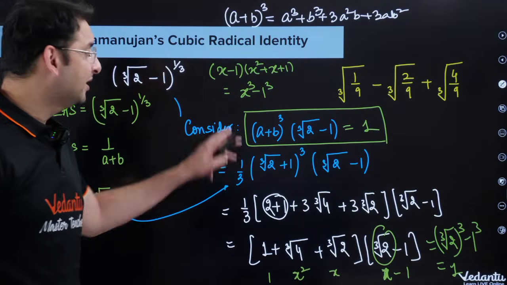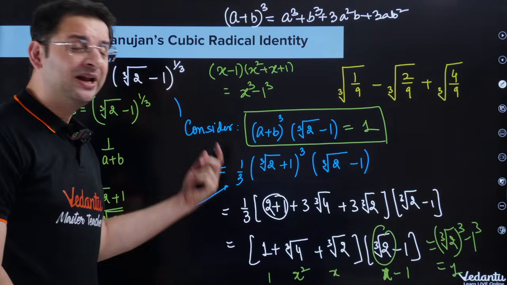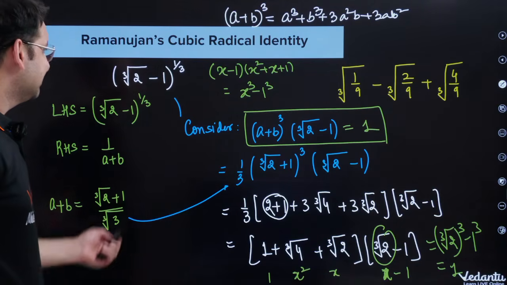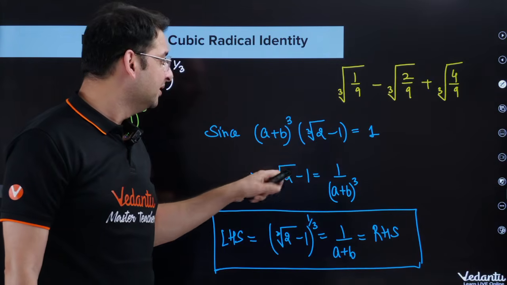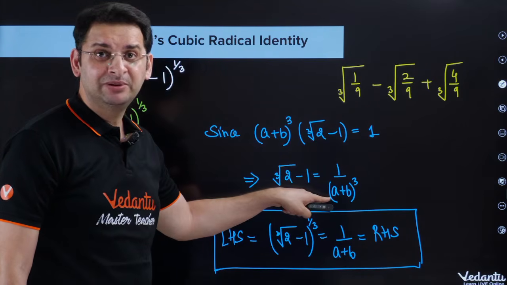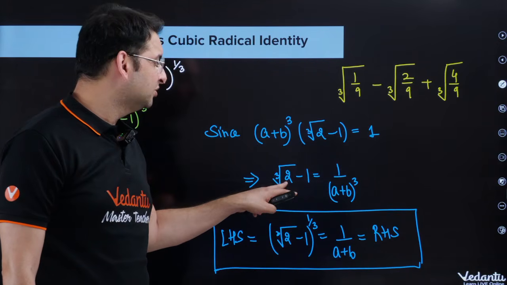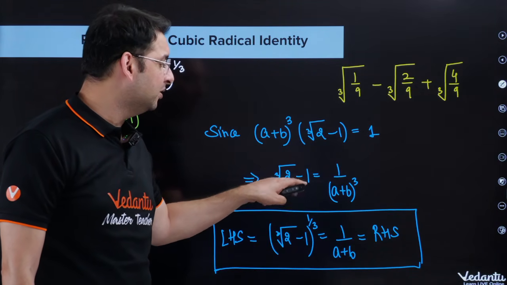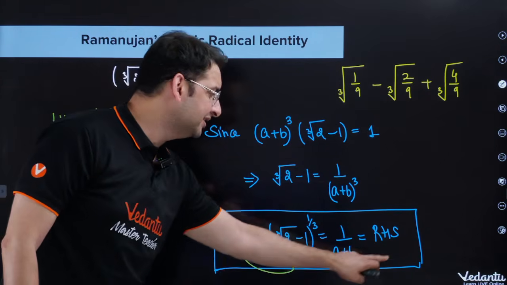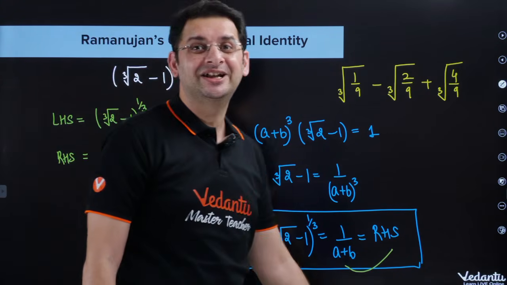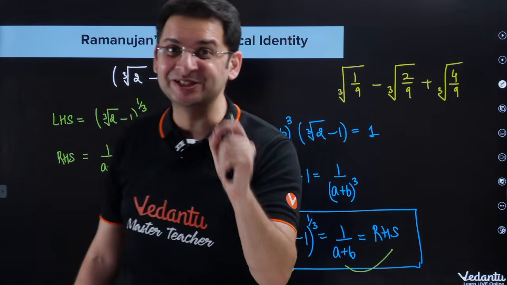So we've been able to prove that A plus B whole cube into cube root of 2 minus 1 is equal to 1. And we are done. Because we've been able to prove that A plus B whole cube into cube root of 2 minus 1 is equal to 1, that means cube root of 2 minus 1 is 1 upon A plus B whole cube. And if I take cube root both sides, cube root of 2 minus 1 to the power 1 by 3 is equal to 1 upon A plus B. In fact, this is LHS and this is RHS. This is something which we've already done. And we are done. This was done by Ramanujan about 80 years back.